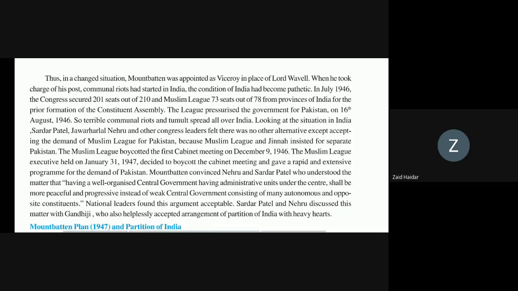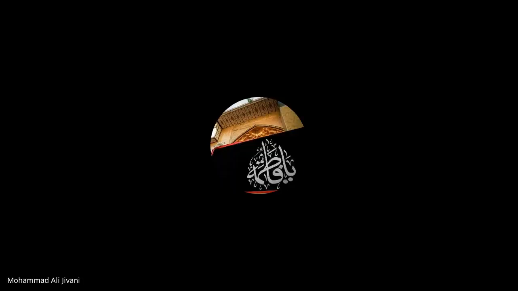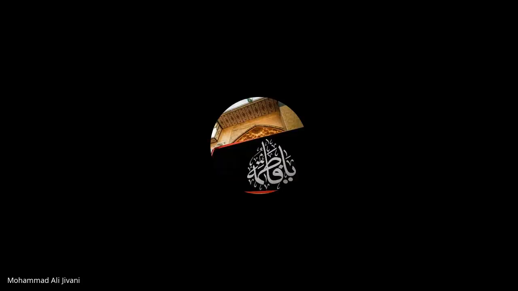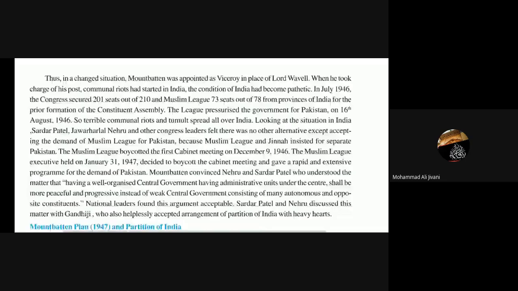The League pressurized the government for Pakistan on 16 August 1946. So terrible communal riots and tumult spread all over India.